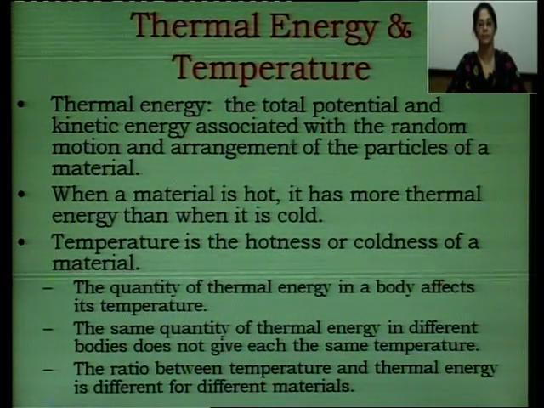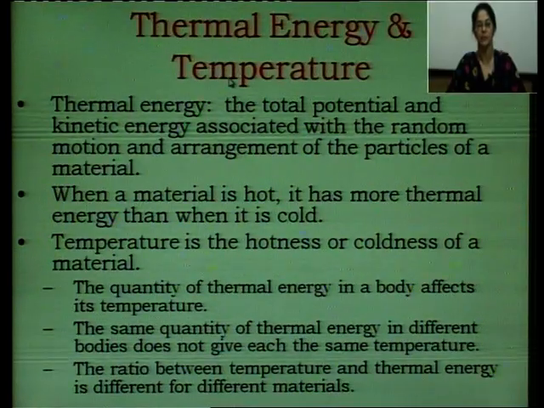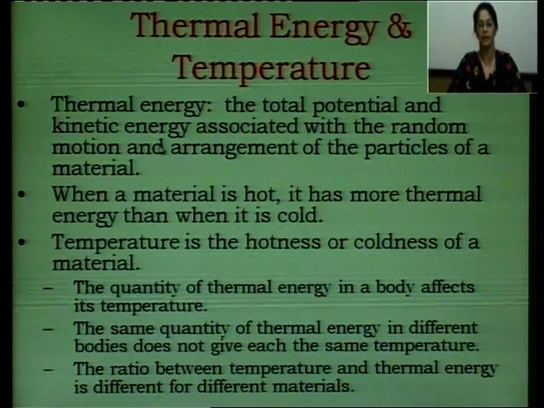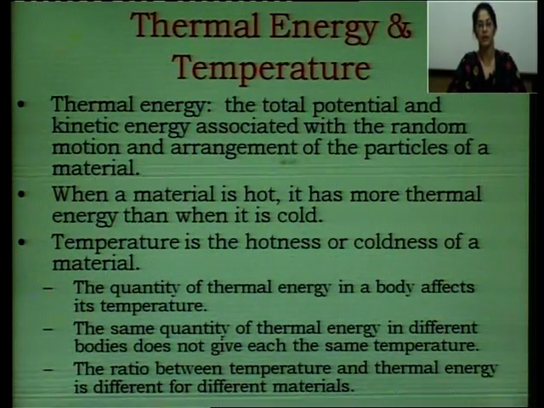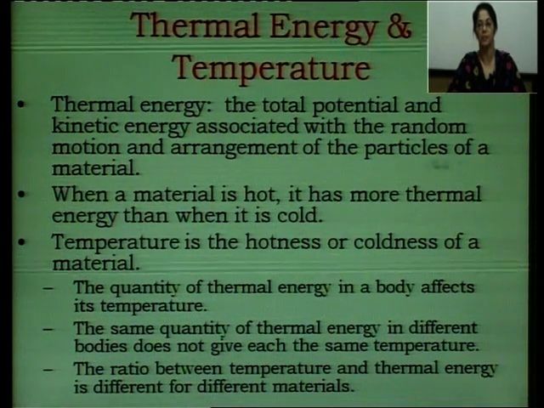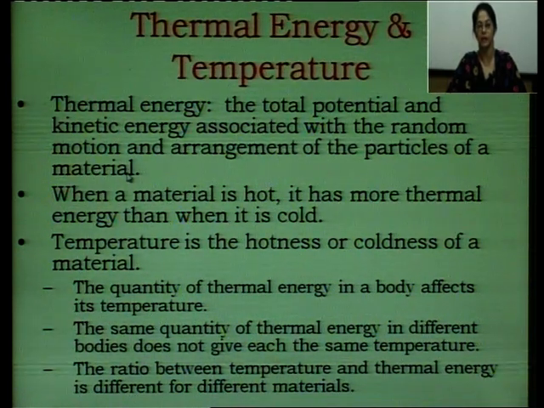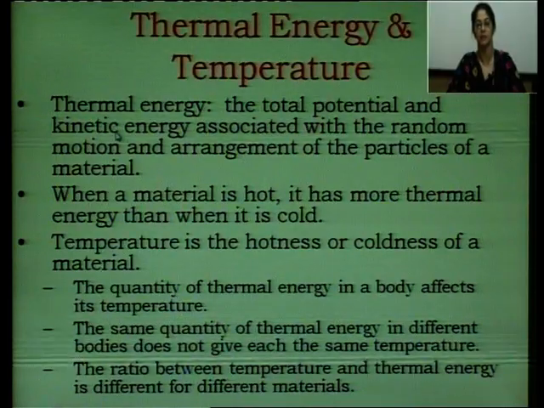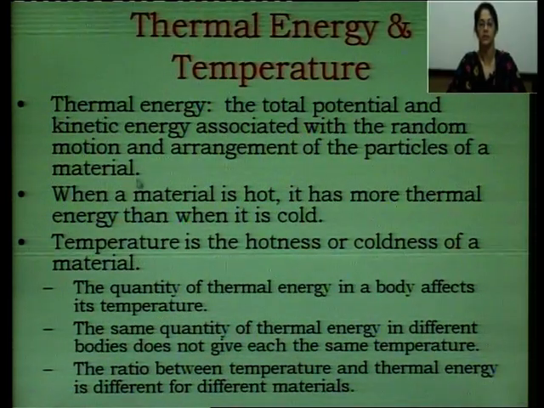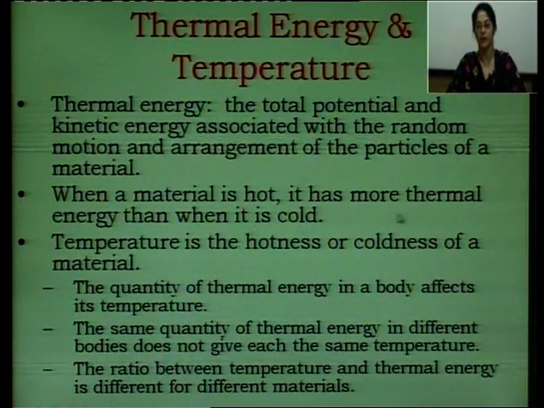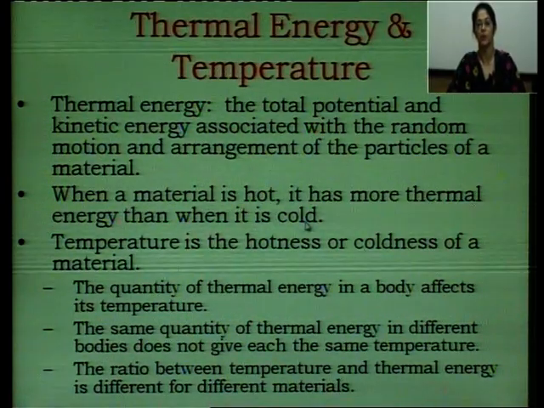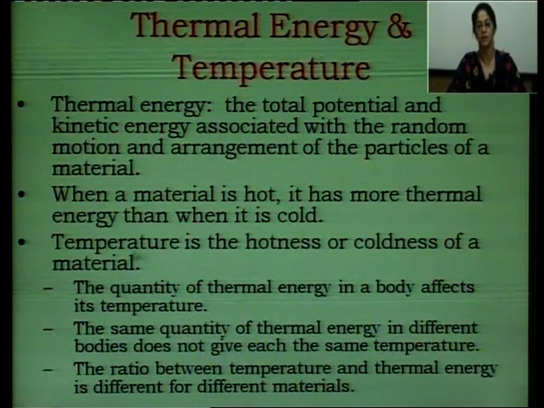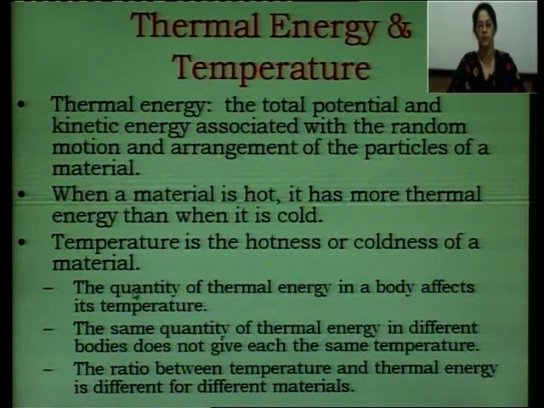So to start with, let's define what is thermal energy and temperature. Thermal energy is the total potential and kinetic energy associated with the random motion and arrangement of the particles of a material. So the total potential energy and kinetic energy of the particles and molecules of a material constitutes the thermal energy. When a material is hot, it has more thermal energy than when it is cold. And temperature, we know, is the hotness or coldness of a material. So temperature is a measure of hotness or coldness of a material.